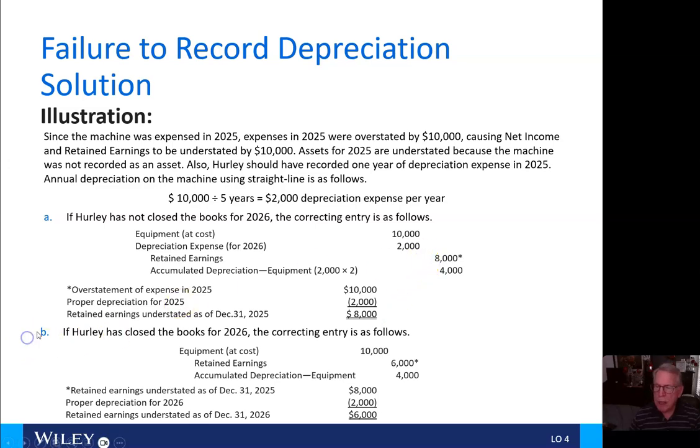Now, Bravo, if Hurley had closed the books for 2026, the correcting entry would have been to put the equipment up at cost, $10,000, correct retained earnings for $6,000. Here, the proper depreciation would have been subtracted from $8,000 to get to a $6,000 retained earnings understatement, and accumulated depreciation of $4,000. Okay.